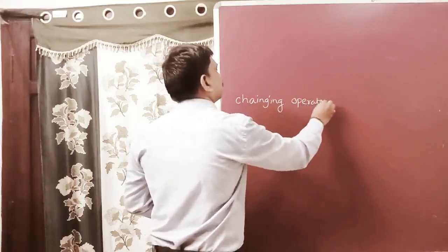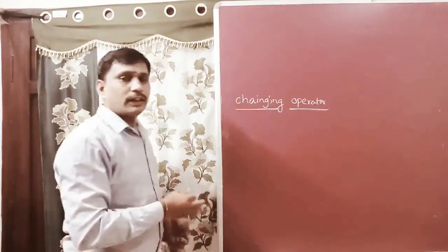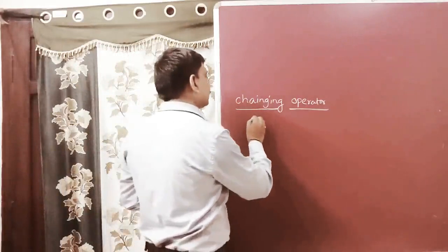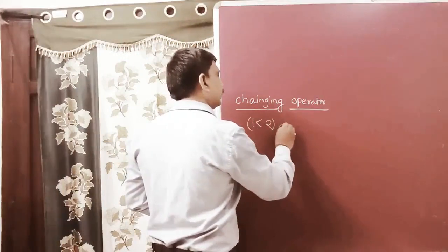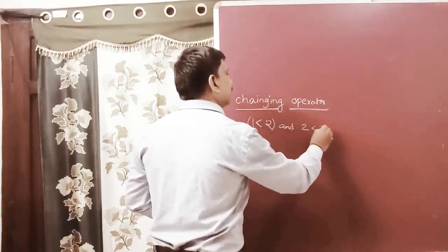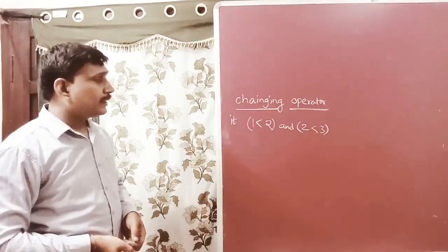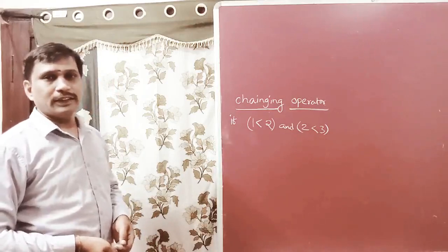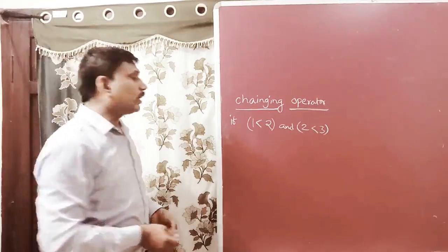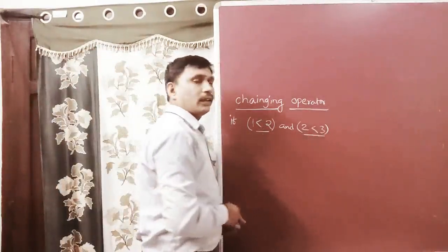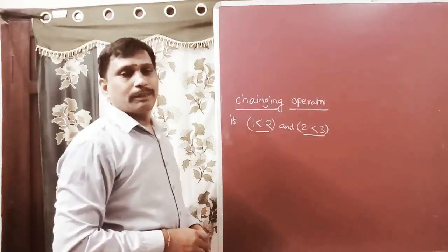Chaining operator means, for example, I write 1 is less than 2 and 2 is less than 3. This is one condition, and 2 is less than 3 is another. So I am using two conditions here, and we combine them with the AND logical operator.